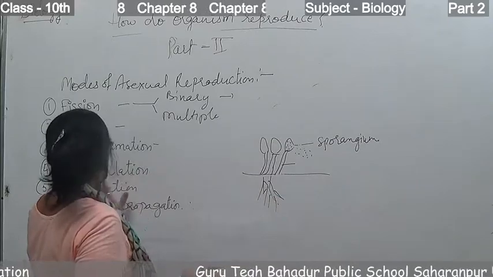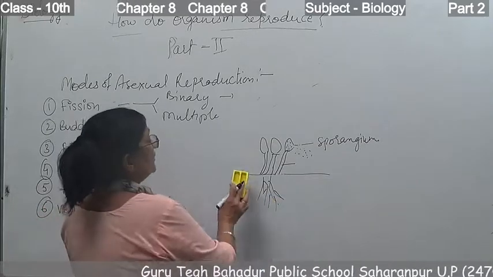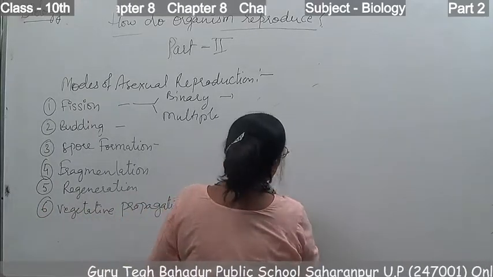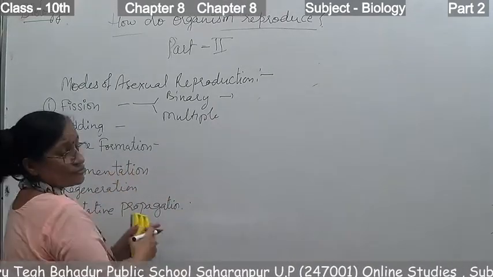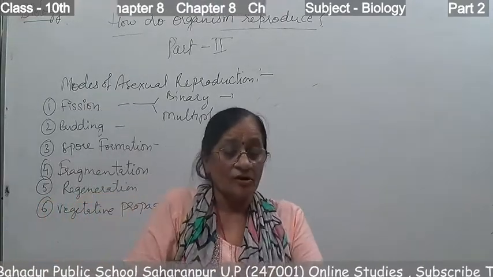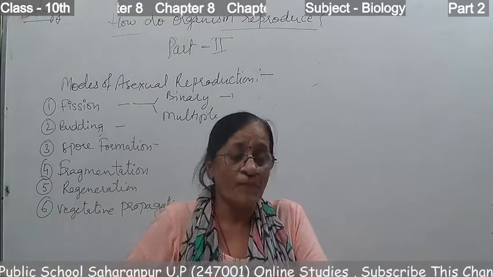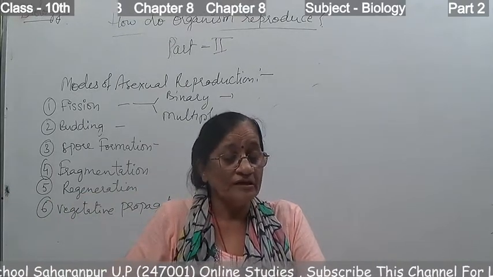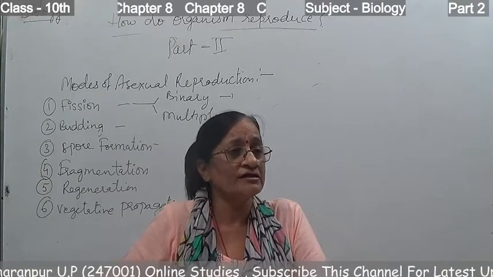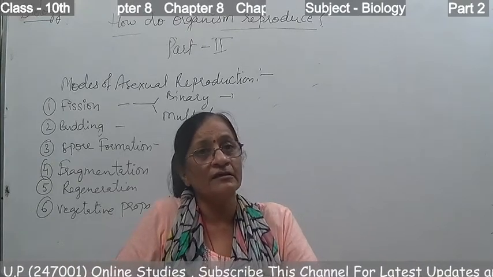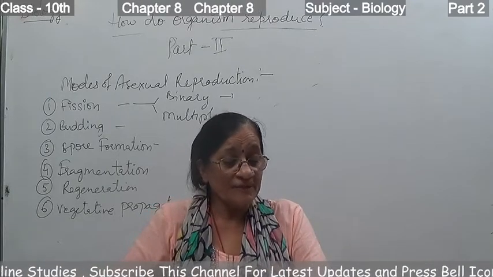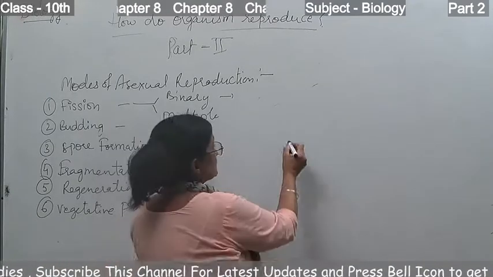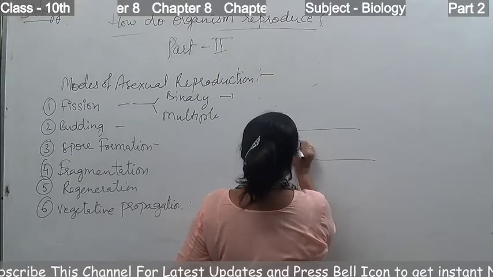Next is fragmentation. Fragmentation means to cut into pieces or cut into parts. So in some multicellular organisms like algae, an example is Spirogyra. In Spirogyra, it has a structure like that.